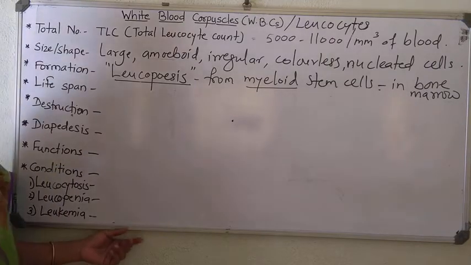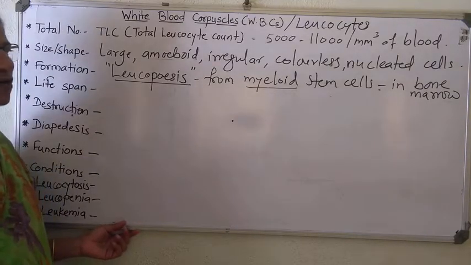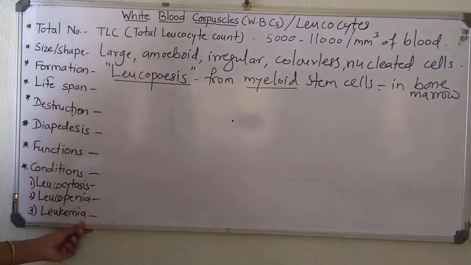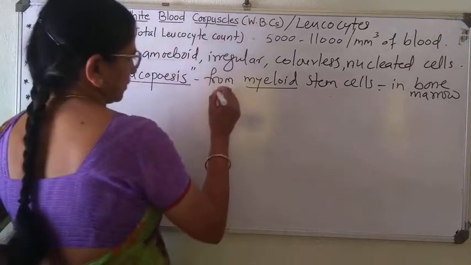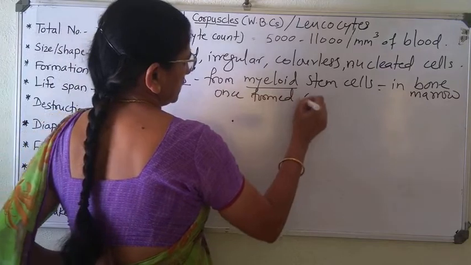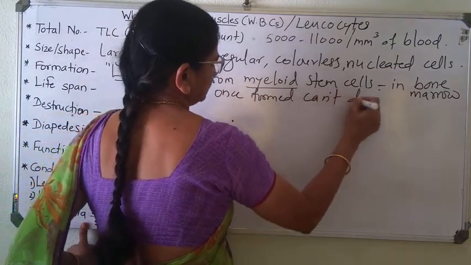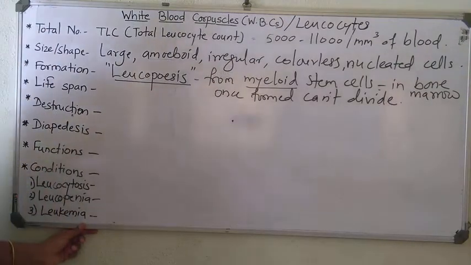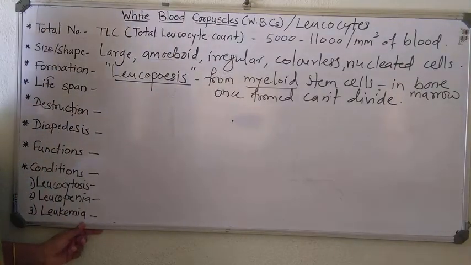So additionally, to some extent, these are found in lymph nodes, then thymus, tonsils, Peyer's patches of intestine, etc. But once formed, they can't divide. Some of the types of WBC can't divide once they are formed.